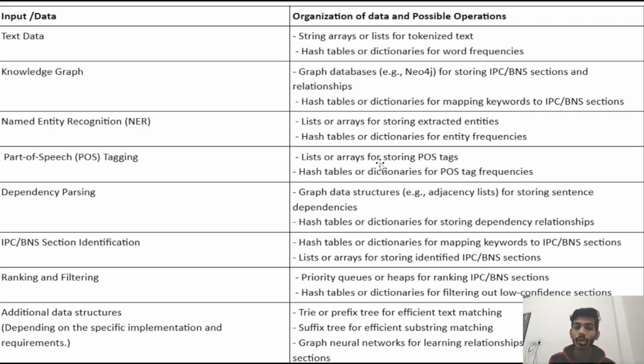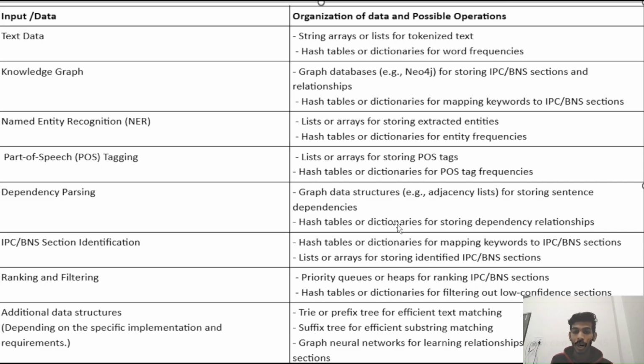Dependency parsing we use for storing dependency parsing. Graph data structure for storing sentence and dependency. Hash table or dictionaries for storing dependency relationship. IPC and BNS section identification, we use hash table or dictionaries for mapping keywords to the IPC and BNS section. A list or array for storing identified IPC and BNS section.